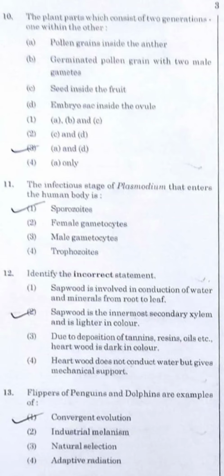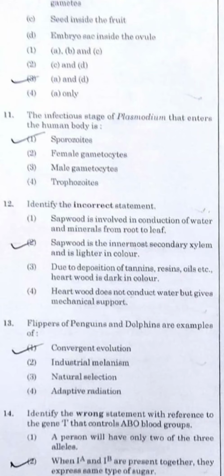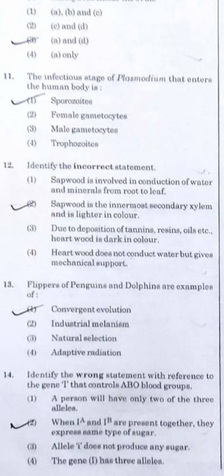Question number 11. The infectious stage of Plasmodium that enters the human body, basically we call it the spore or the sporozoite. Again, a general knowledge type of question. Either you know the answer or you don't know the answer. You cannot guess the answer. Question number 12. Identify the incorrect statement.